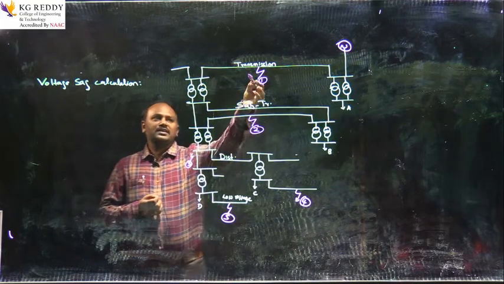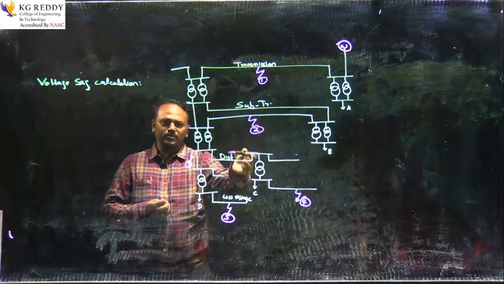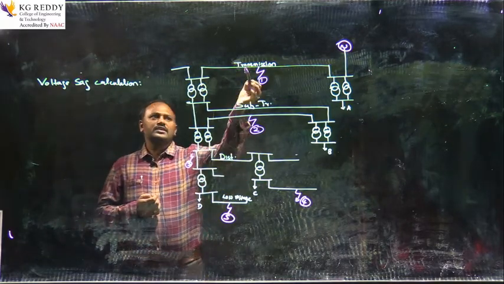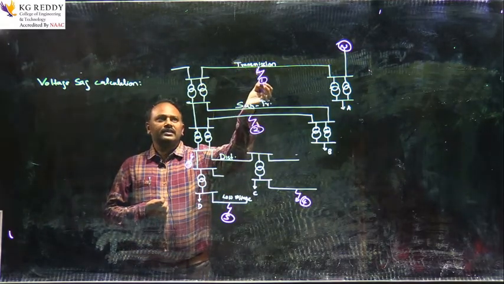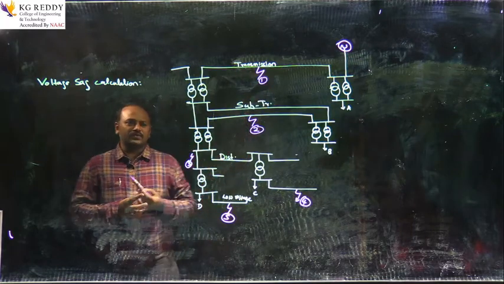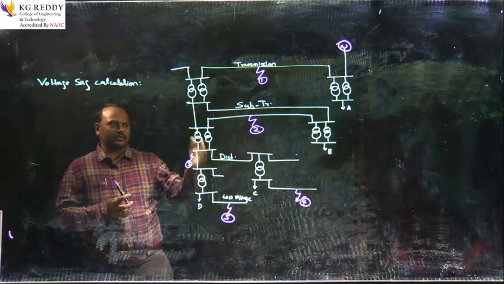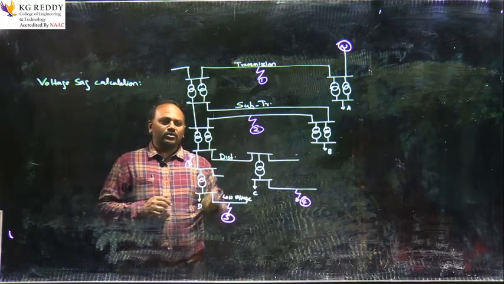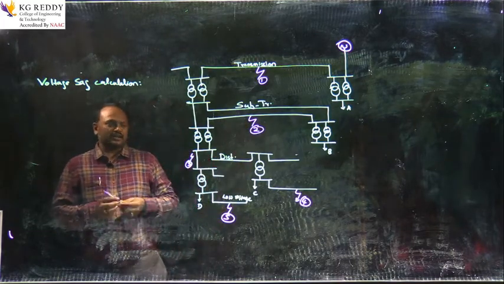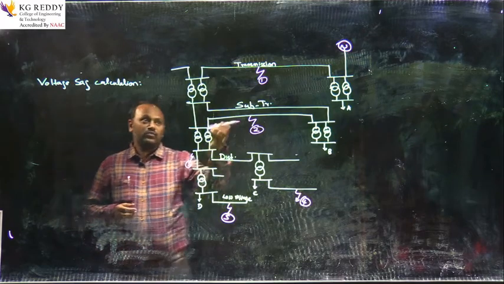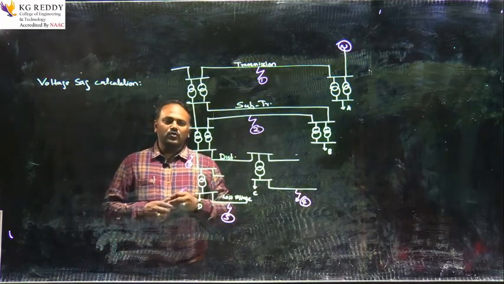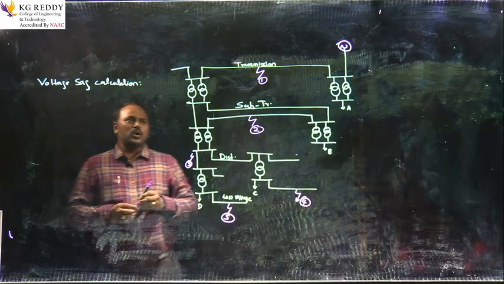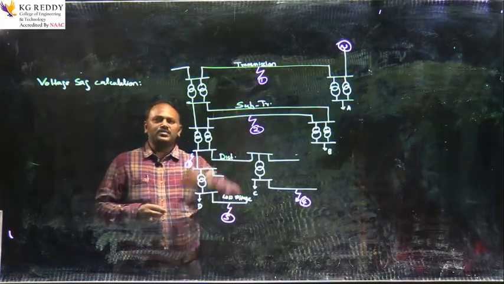This is a transmission line, this is a sub-transmission line, this is a distribution, and this is a low voltage network. And we are considering a fault at each level. When the fault is occurring at the transmission system, how does the voltage sag behave for different loads? When the fault is at the sub-transmission line, how does the voltage sag occur? Similarly, when the fault is at the distribution level and low voltage level. Let us start when the fault is appearing at the transmission line.